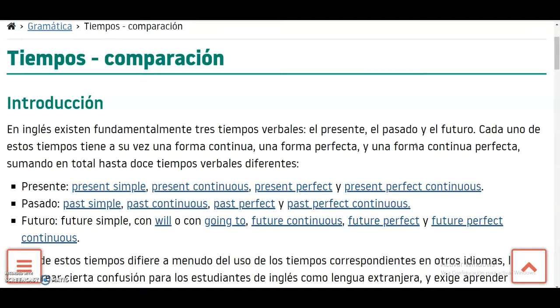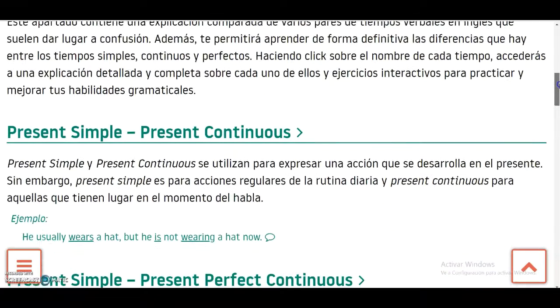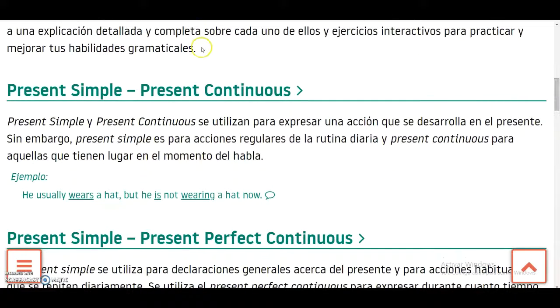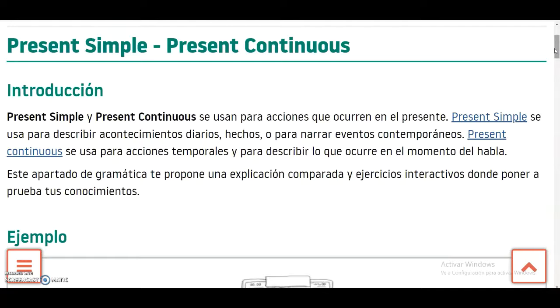With that, I want you to start with this. For example, there are many verbal tenses, but we have to be careful and start with the simple things, like present simple versus present continuous. I want you to remember what's the most important thing about present simple. If you think about present simple, the most important thing is to remember to put the S on the third person. Remember to put the S. For example, she plays. It's the most important thing of the present simple that you have to remember.